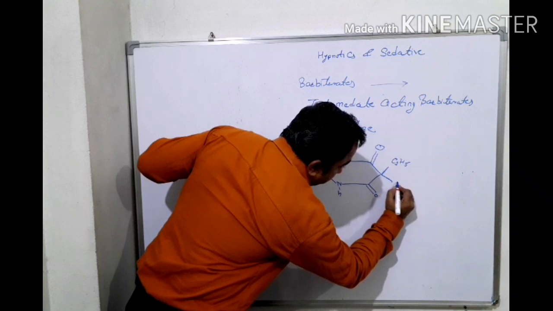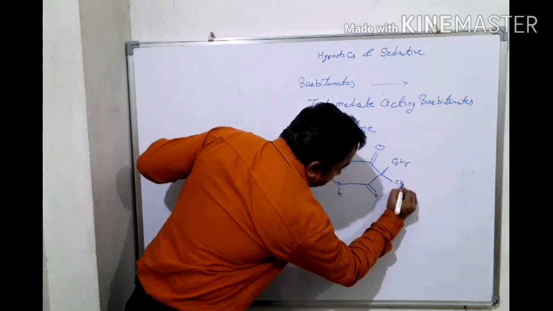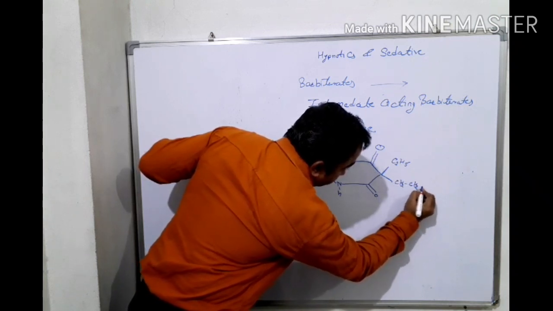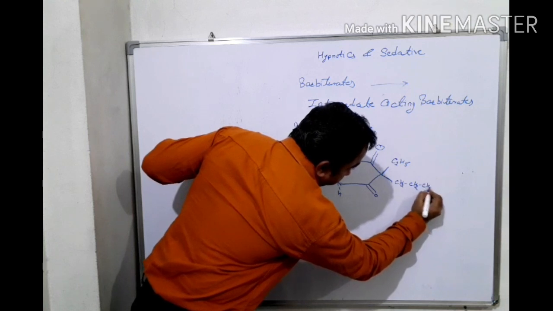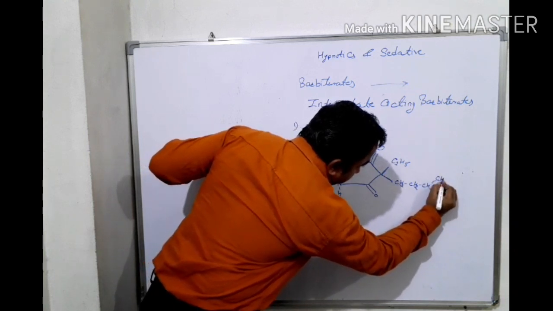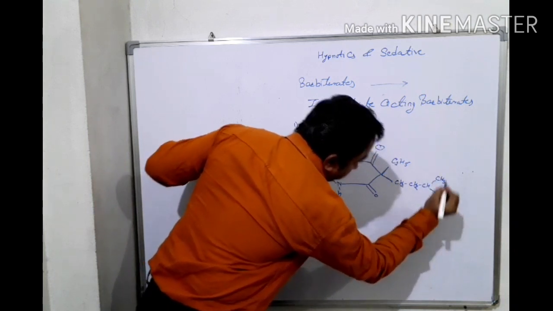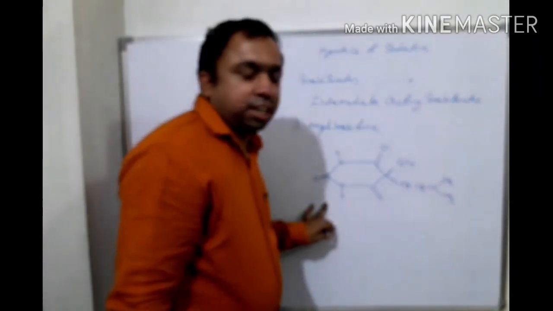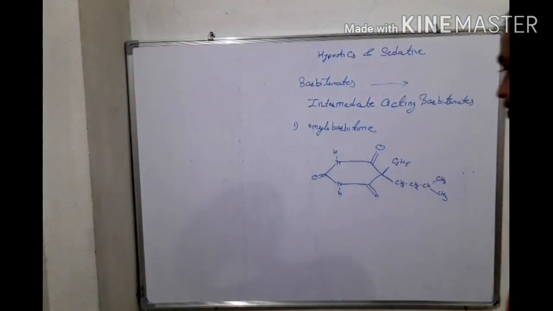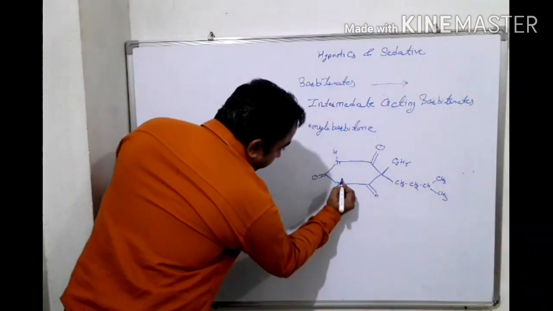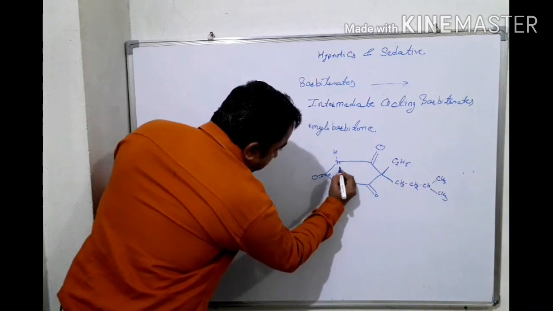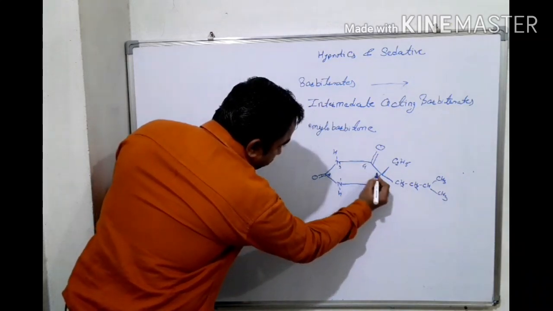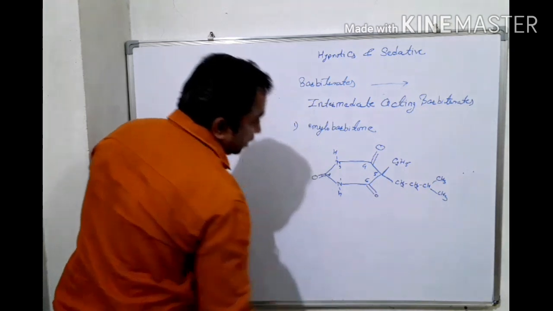CH2 CH2 CH CH3 CH3. Okay, then what will be the numbering of this? Again we start the numbering from this nitrogen atom: first, second, third, fourth, fifth and sixth.